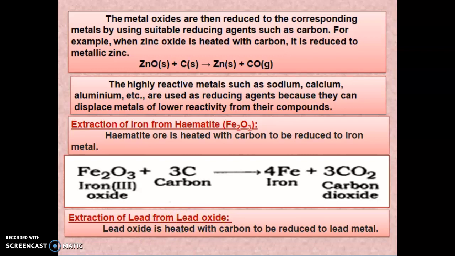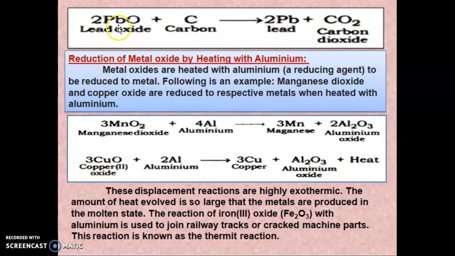So in this also we are using carbon as a reducing agent. PbO plus carbon gives Pb plus CO2, so the lead will be obtained. Next, the reduction of metal oxide by heating with aluminium. First we have seen the reduction of a metal oxide by carbon. Now we are going to see the reduction of a metal oxide by heating with aluminium.